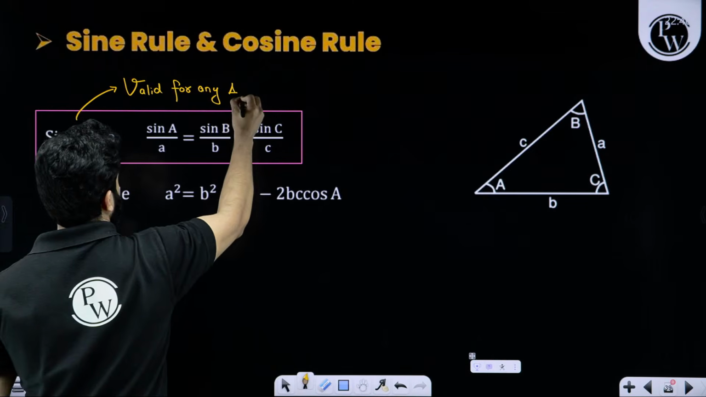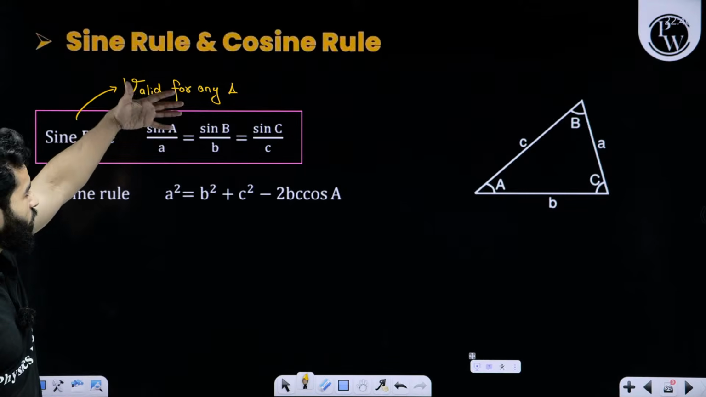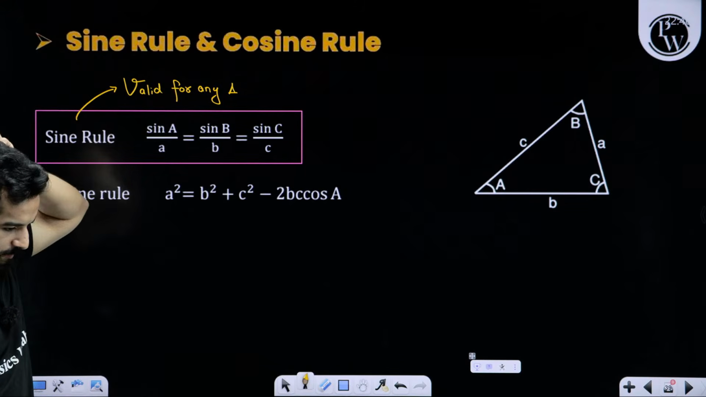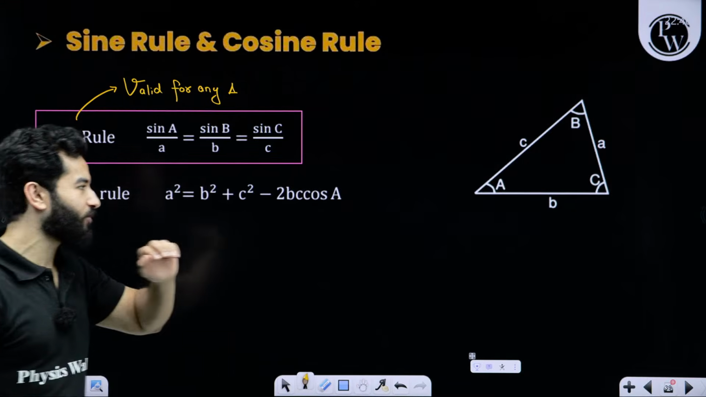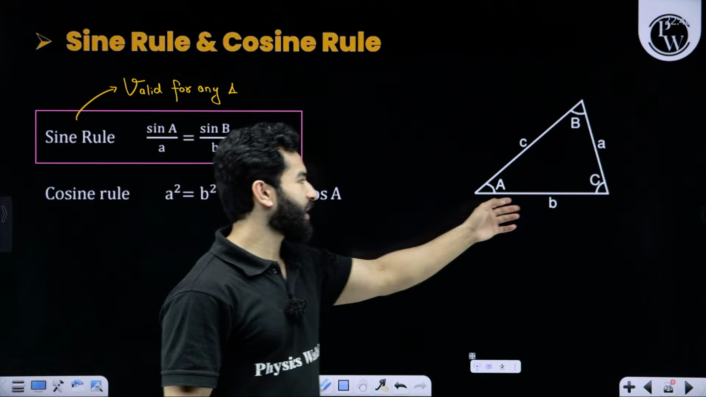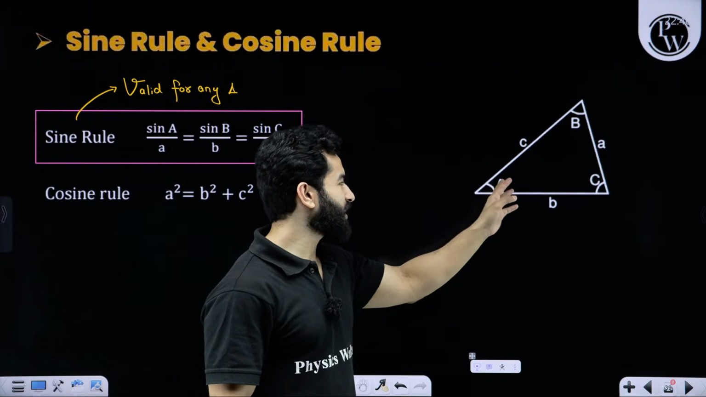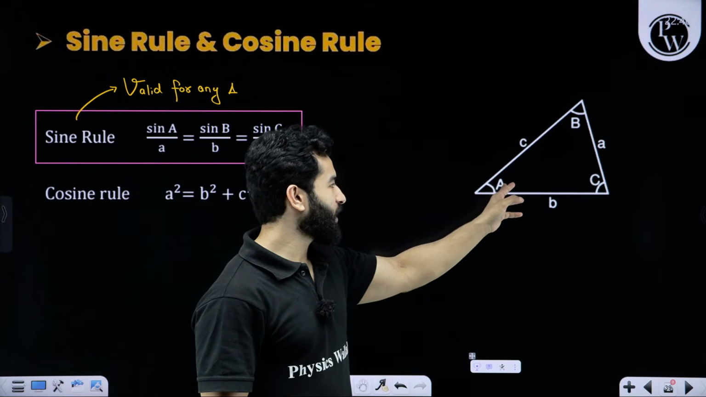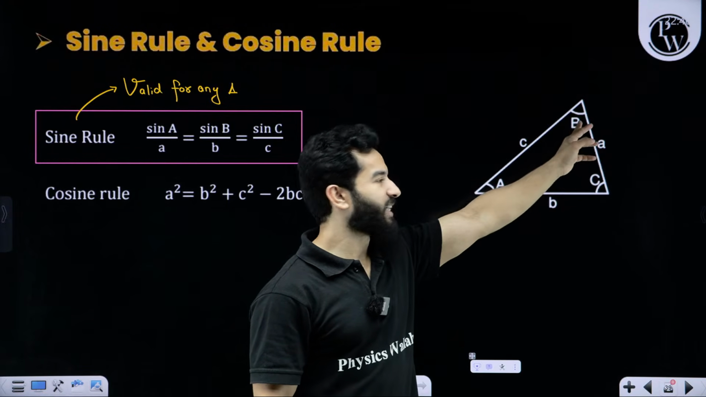Now, don't get confused. Don't say that sine, cos, all of these things are only for right angle triangles. Please understand one thing: if we have a triangle, let's say this angle is 40 degree, this is 60 degree, and this is 80 degree.